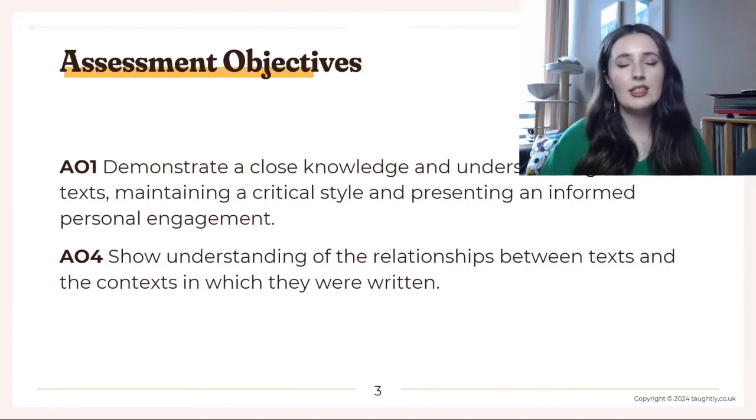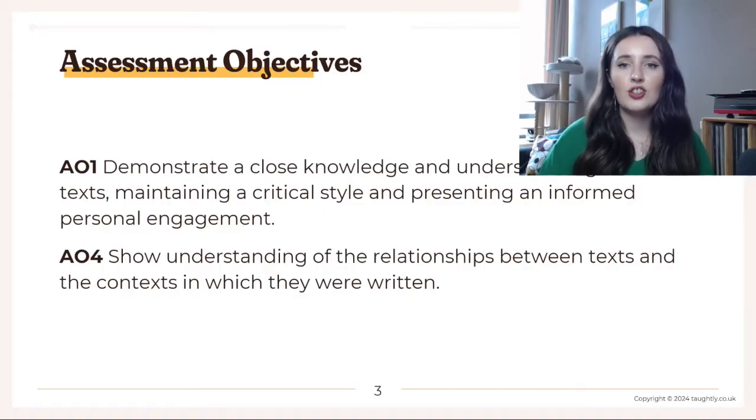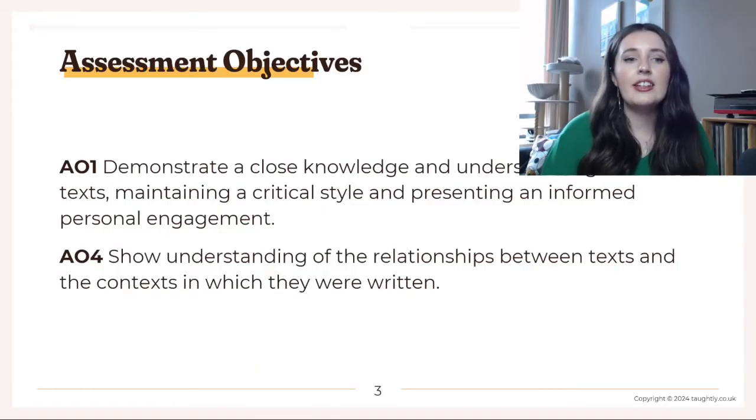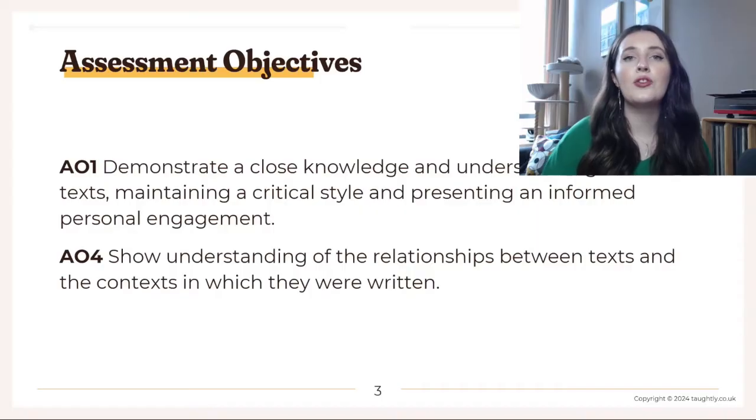And therefore our assessment objectives are just AO1 and AO4. AO1 is your knowledge and understanding of the text, writing in an academic and critical manner, and having an informed personal argument or opinion on the text. AO4 is understanding how the text relates to its context. Do notice that AO2 is not tested for. AO2 is analysis of language, form and structure.